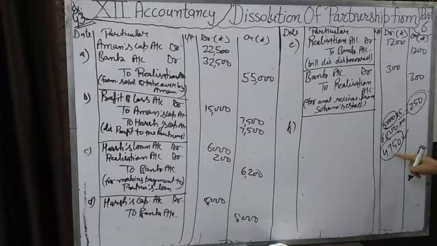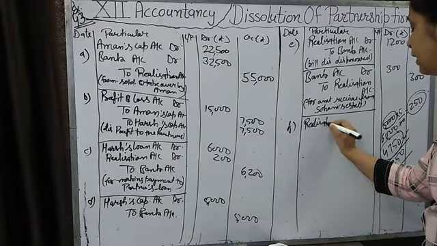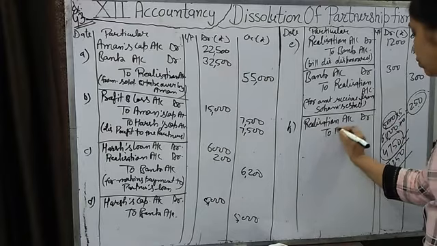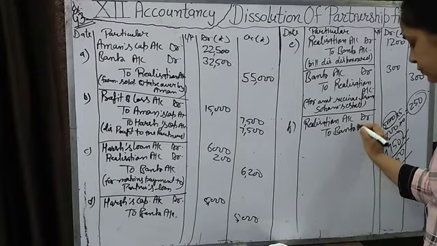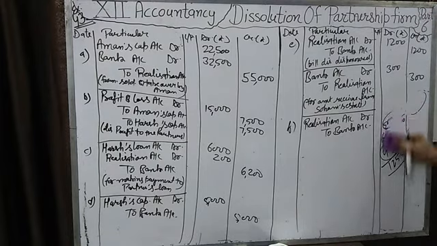Of this amount we have given stock, and the remaining amount is 1250 that we will pay in cash. Okay, understand? For stock we will not pass any journal entry, but the balance which we are paying in cash, for that we will pass a journal entry, realization account debit to bank account. Amount is 1250.